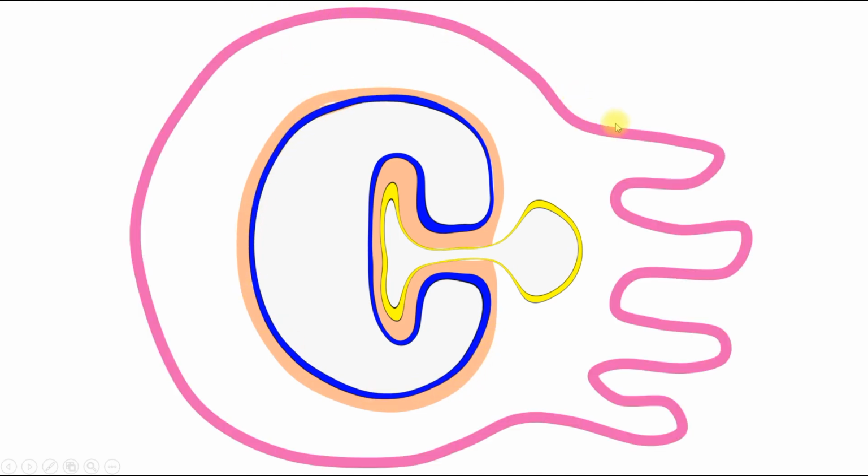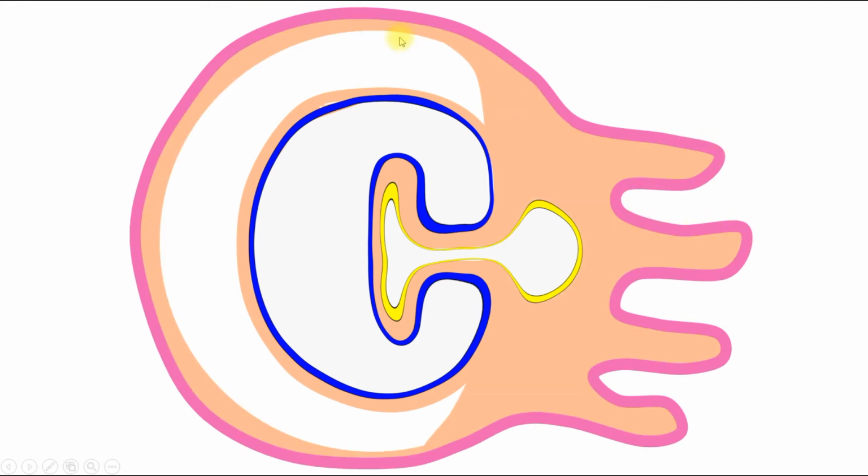And it's the trophoblast which forms the villi, together with the extraembryonic mesoderm of the chorion. So chorion includes trophoblast and extraembryonic mesoderm, and there are villi. And here you can see the space between amnion and chorion. On this side there is the extraembryonic mesoderm of the amnion, and on this side the extraembryonic mesoderm of the chorion.